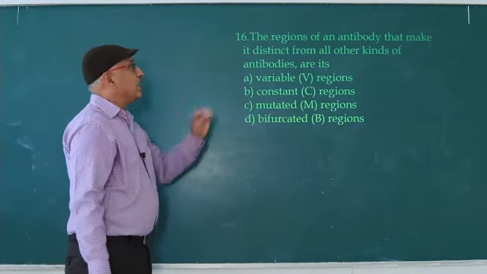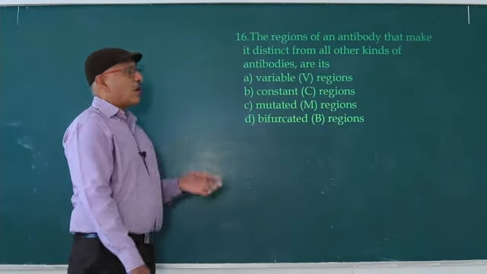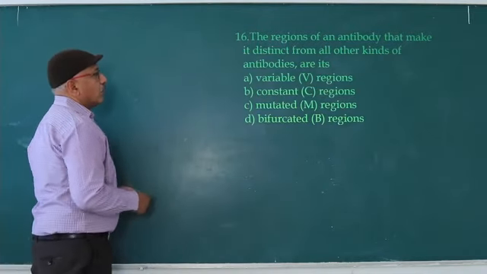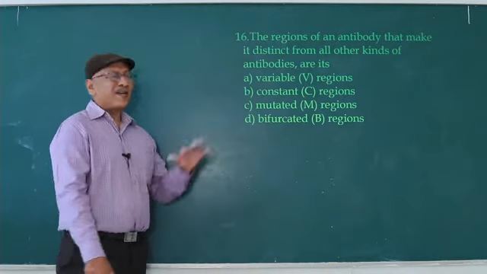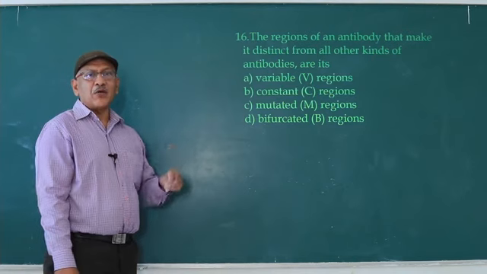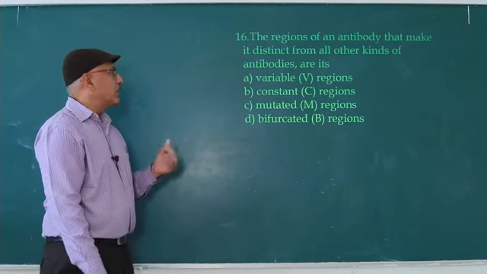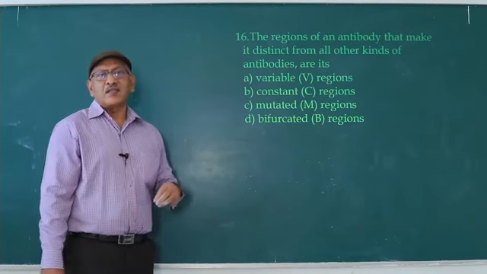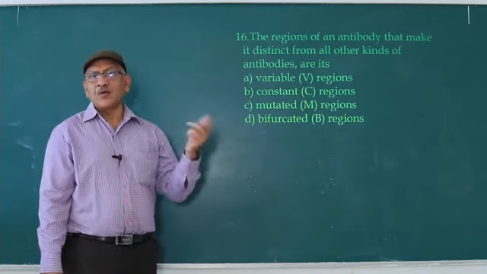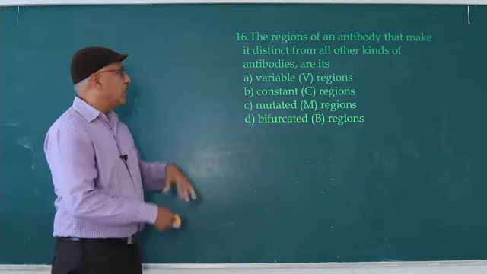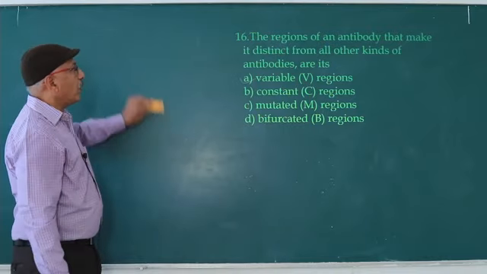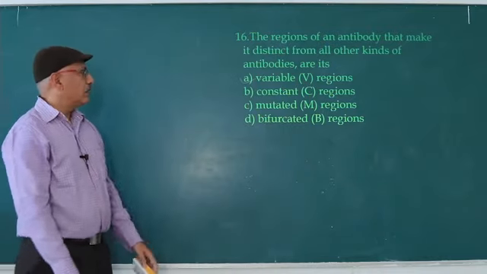The regions of an antibody that make it distinct from all other kinds. You already know the 5 types of antibodies. The classification of antibodies into 5 types depends upon the amino acid sequence in the variable region. Constant region means the constant region of all 5 types of antibodies contains the same amino acid sequence. Difference is only in the variable region. So answer is variable region.